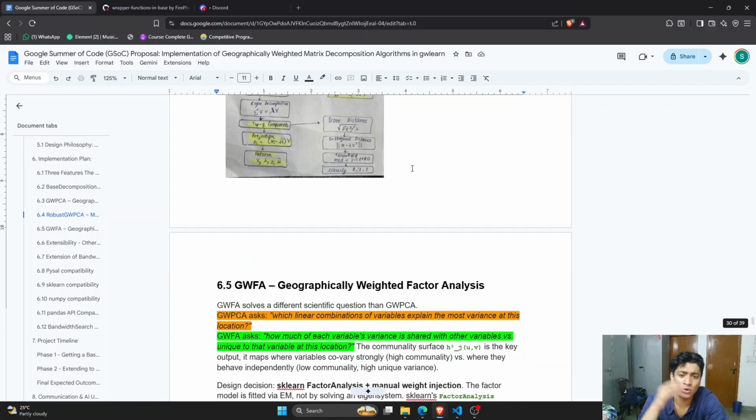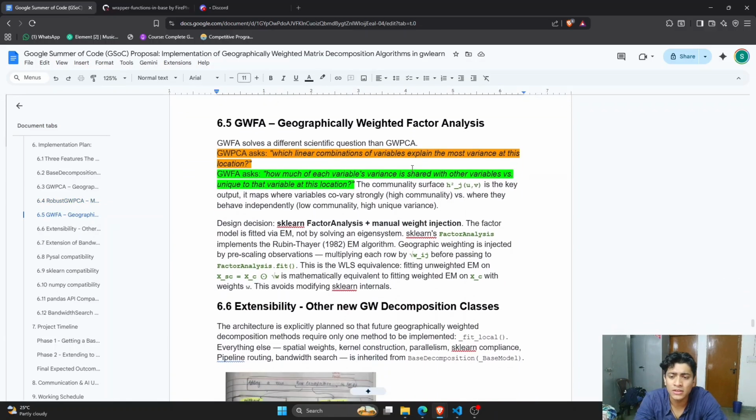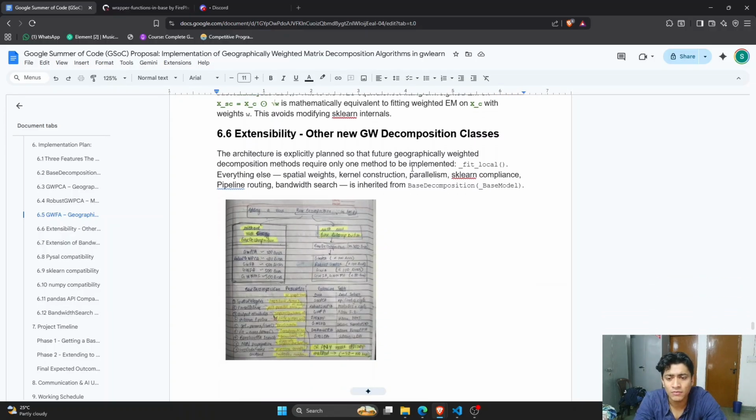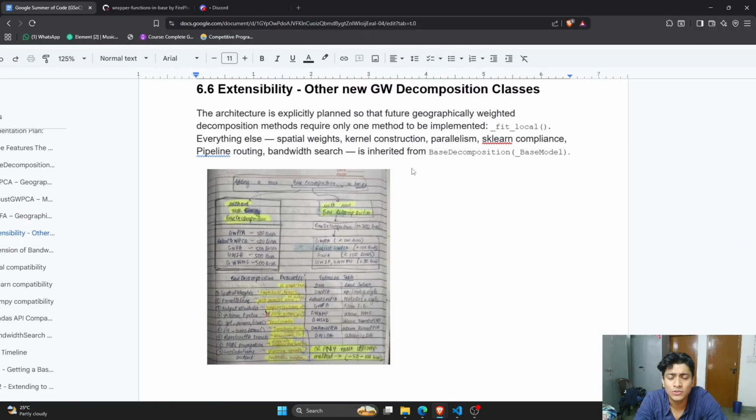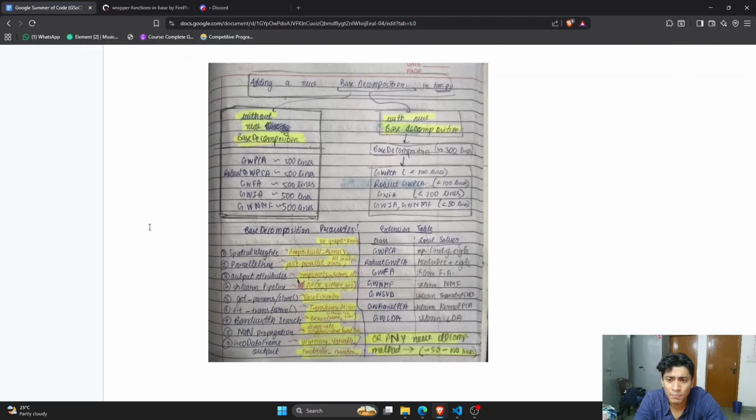It has coordinates and orthogonal distances. The earlier point that we discussed was related to that. Then geographically weighted factor analysis. This is also a decomposition algorithm, right? So let us talk about extensibility to other new decomposition classes, now that I am proposing to make a base decomposition. Without the base decomposition, you will have to write every single class every single time, right?